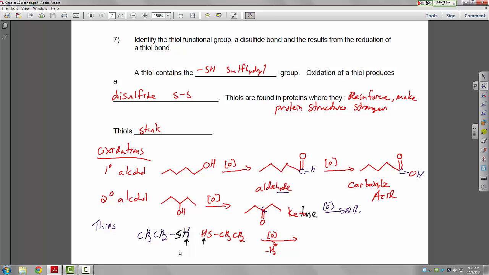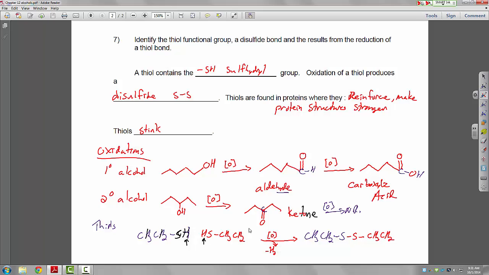And what we end up getting, we have the CH3, CH2, the sulfur stays. So that was the purple molecule on the left, plus this red molecule on the right. And we form this sulfur-sulfur bond, and we link the 2 thiol molecules together in what we call a disulfide.